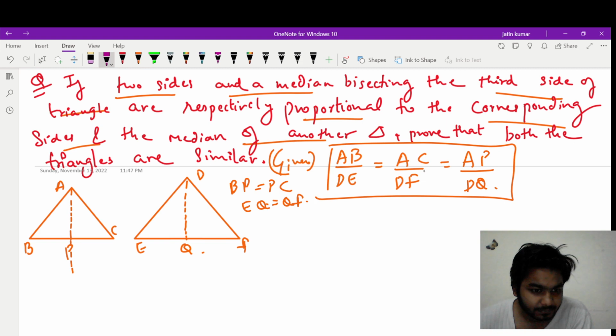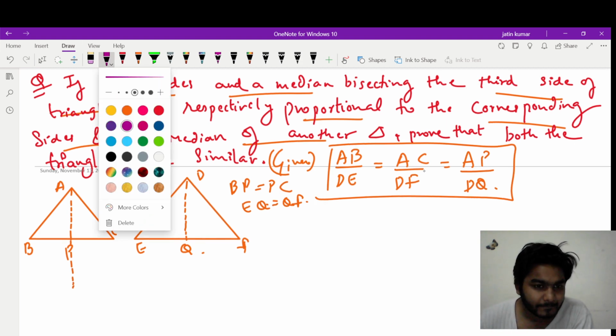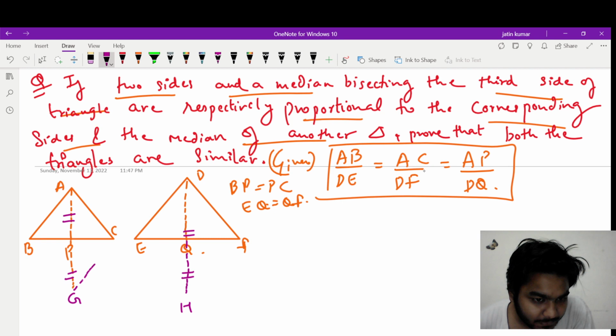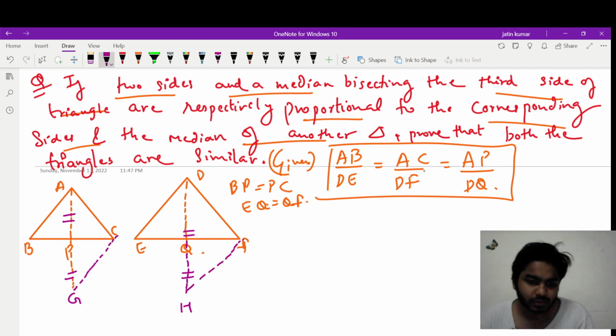Extend P and Q so that AP becomes equal to PG and DQ becomes equal to QH, right? And join GC and HF. This you need to do through construction, okay. Now to prove is triangle ABC is similar to triangle DEF. We need to prove this, okay.